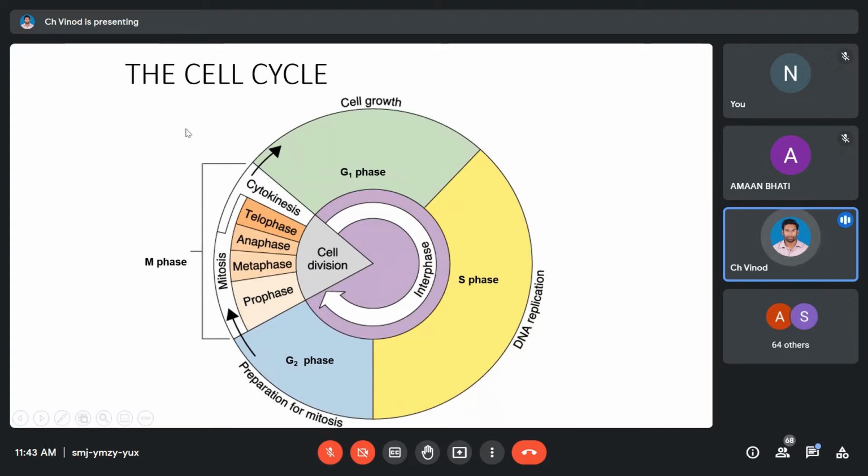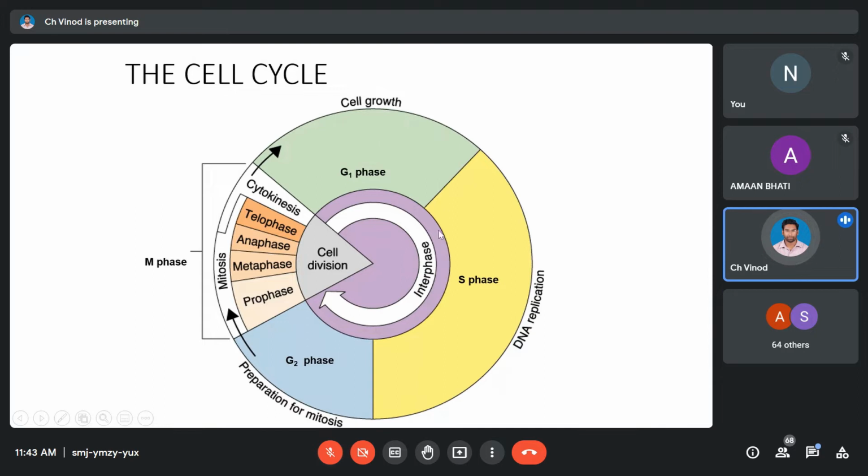Okay, so when you are actually looking at the cell cycle, this is a cycle, which means the cell is formed and again it goes for reproduction, again the cell forms, and so the cycle continues. Okay, so when you are actually looking at a cell cycle, we have two different stages. One stage is cell division, which is usually very, very short, and the other stage is called interphase. Okay, we have alternating states of cell division and interphase.